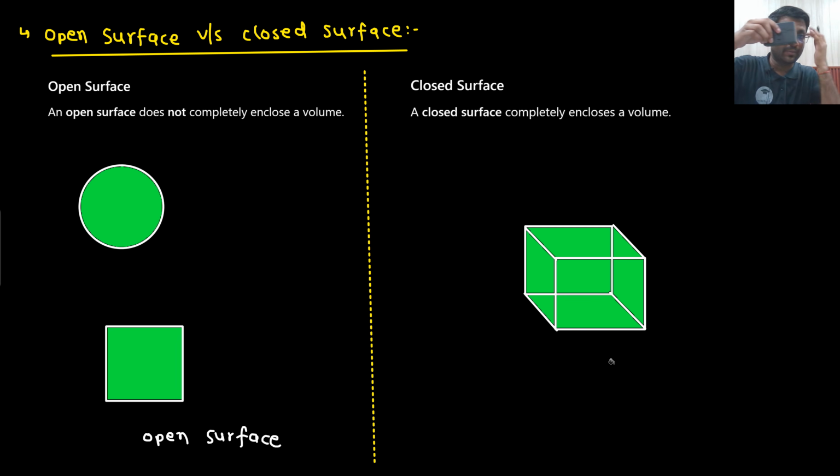No, let us say this I am talking about. Inside there is nothing. But this is one wall, this is another wall, this is another wall, and so on. So 6 walls are there. All are having some material here. So all are one open surface.